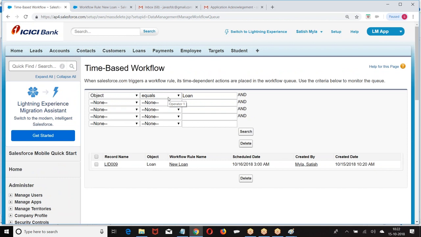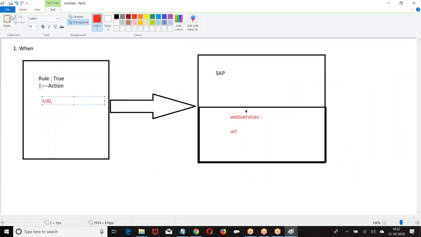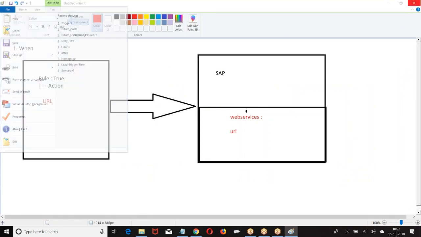Now, let me give a conclusion. What we have seen is only the basics of workflow. We need to dig into the concept to understand in detail about a task and a field update. We just started with a basic idea: what is a workflow, what actions will be done. We are supposed to dig in. It will take one more session to dig into the topic.